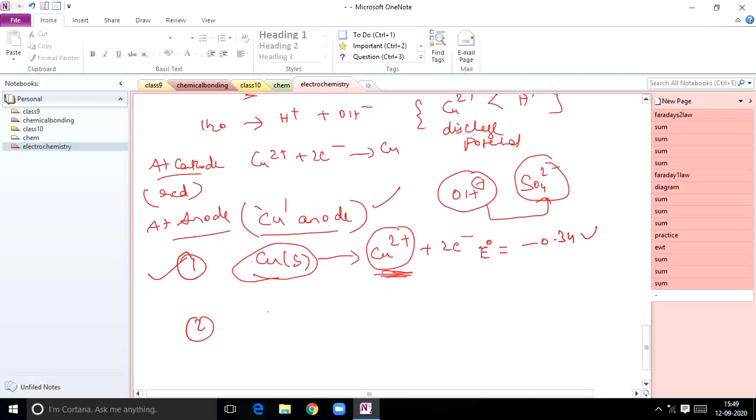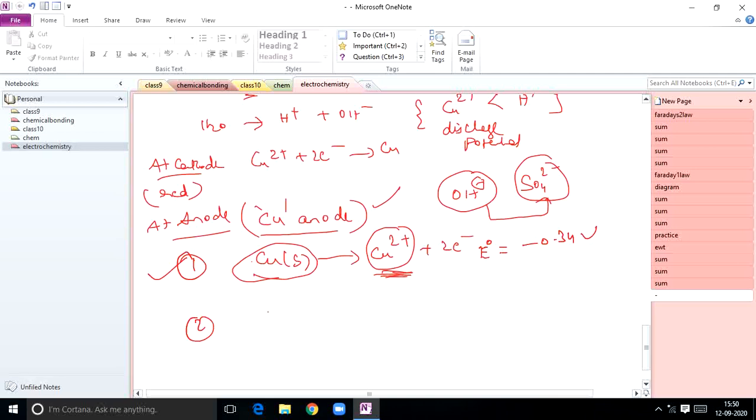This principle of electrolysis is widely used in electroplating technique and in the purification of less reactive metals such as lead, copper, silver. So a very important fundamental principle here. The impure metal is made anode. Whatever the impure metal is there, that is made anode, so that anode dissolves on passing electric current and the pure metal is deposited at cathode. This is a very, very important fundamental principle used for the purification of less reactive metals.